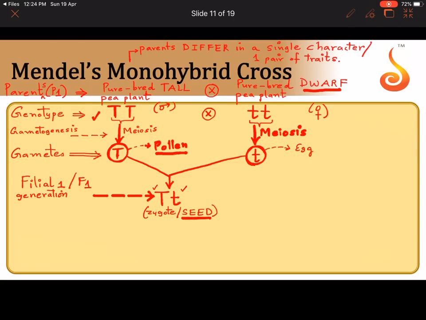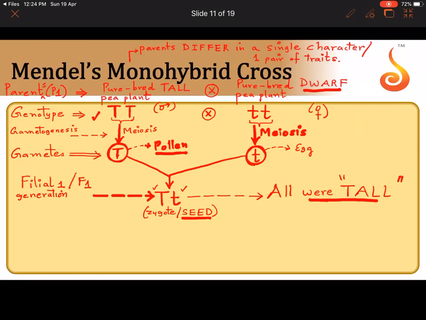Actually, these are seeds, isn't it? Because when a pollen and egg, when the male gamete and the egg fuse with each other, we get a diploid zygote, and the zygote develops into the seed. So what Mendel did was, he took these seeds and he sowed them, and he saw all these seeds grew to become tall plants. All were tall. Did you understand? I'm not getting into the details right now. Why all were tall, we'll come to that later.